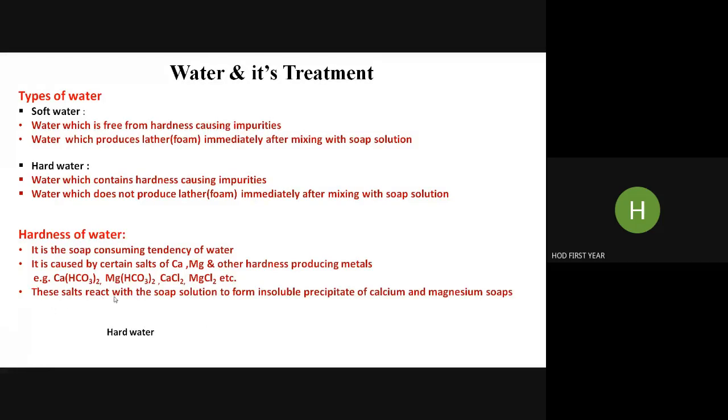These hardness producing salts, which are in dissolved state in water, react with soap solution and produce a precipitate, a solid matter, instead of foam. That is the problem. That can be easily demonstrated with the help of this reaction. Soap solution is added to hard water containing calcium chloride. We expect foam formation, but foam will not be produced because of the presence of calcium chloride. Calcium chloride will eat this soap solution initially, and a precipitate is produced. That is what hardness actually is.